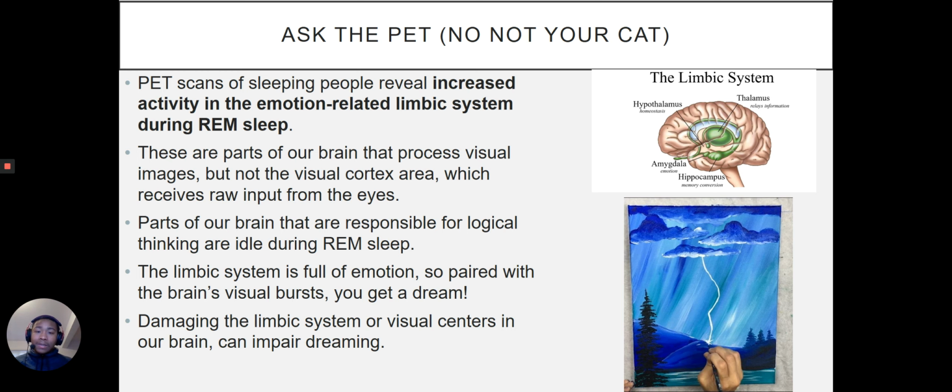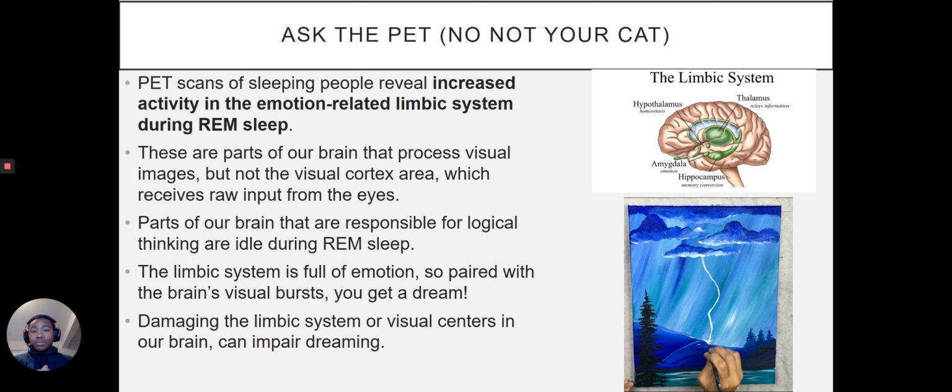So even though while we're sleeping, we're not seeing anything, the parts of our brain that process visual images are still active. We also see that parts of our brain that are responsible for logical thinking, like our frontal lobe, they're idle, they're asleep, or they're shut off during REM sleep. Okay, so they're not as active as our emotional memory center is. And if you think about it, the limbic system is just so full of emotion. So when you pair emotion with our brain's visual bursts, you get a dream, right? That makes a lot of sense in this theory.